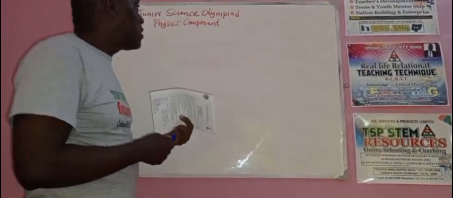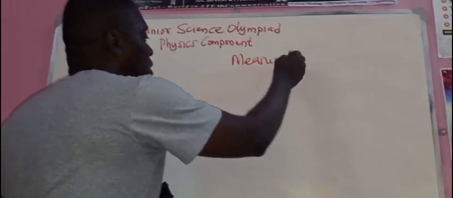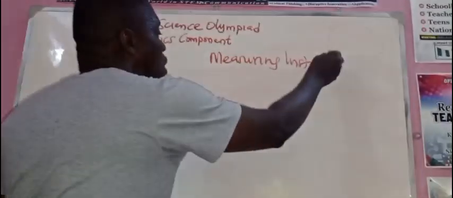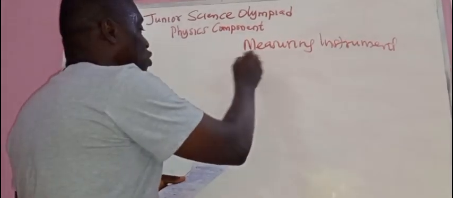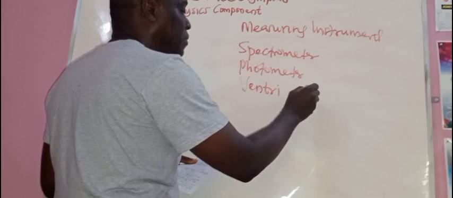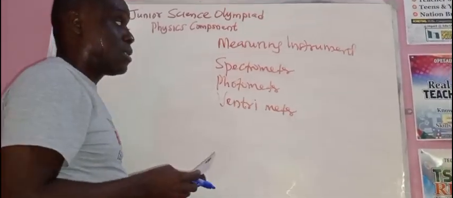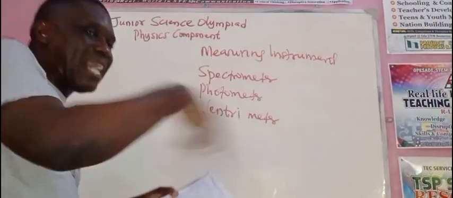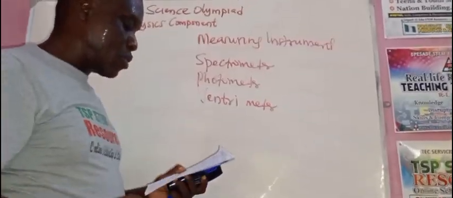Now, another aspect that I saw is measuring instruments. Let's quickly look at that. I saw that in the question, and then we need to work around that. Okay? Now, spectrometer, photometer, ventrimeter. This is the one I saw in the question, ventrimeter. And that is the one that necessitates me going to this, so that we can look at other aspects of the instruments you are likely to come across. Is that clear? Okay, let me start with this before I start mentioning others.